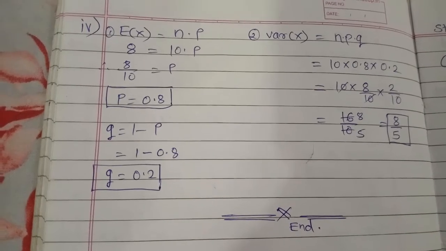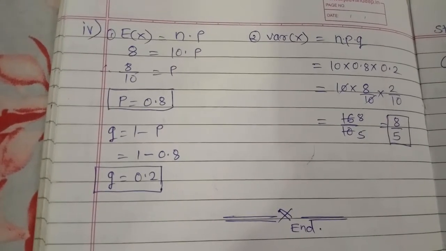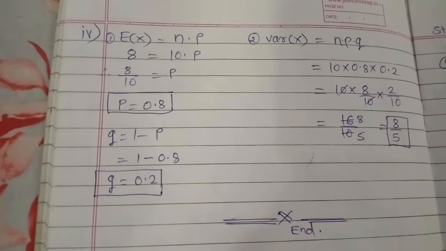So this is the end of the chapter, that is binomial distribution. In the next lecture we will see the next chapter.